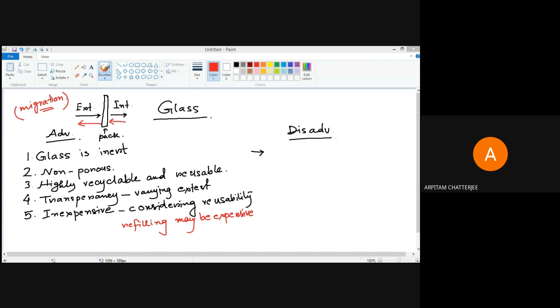Do you see a lot of shapes in glass? I'm not talking about design, I'm talking about shape. Actually, glass has only two shapes technically. One is bottle, one is jar. Do you know what is the difference between bottle and jar?